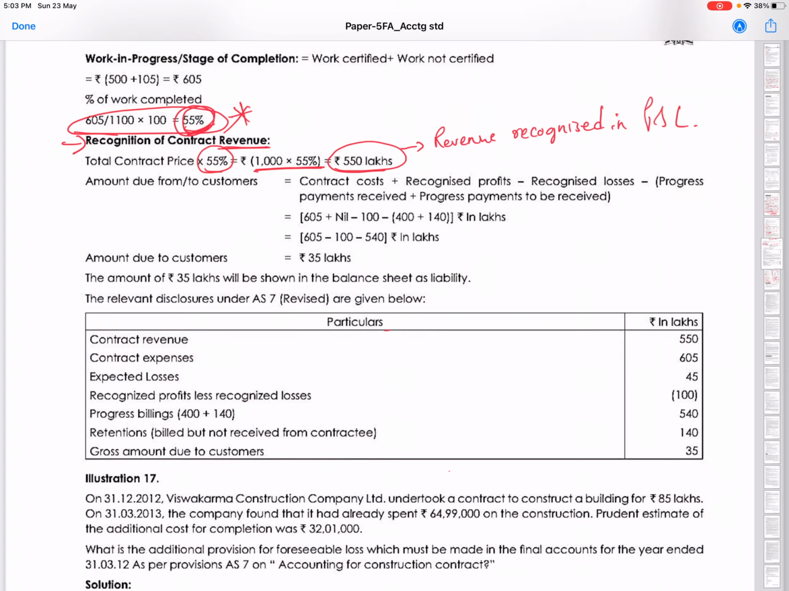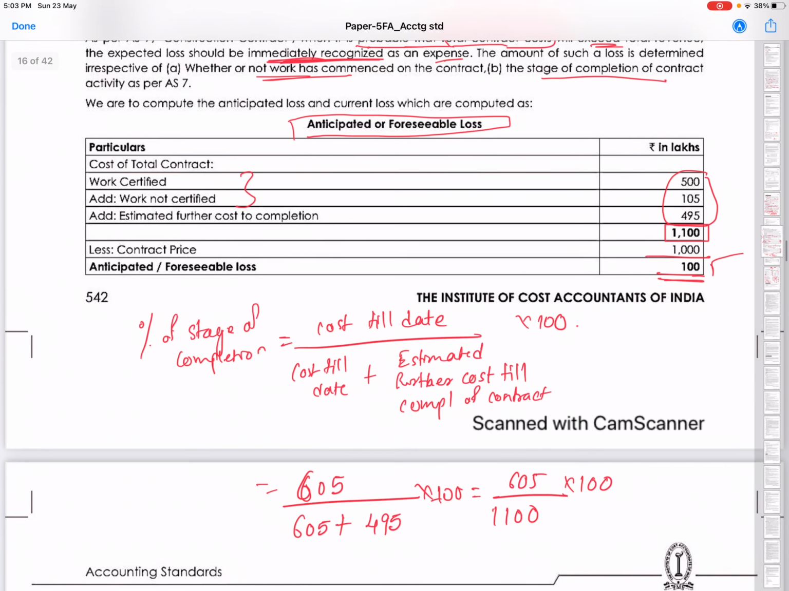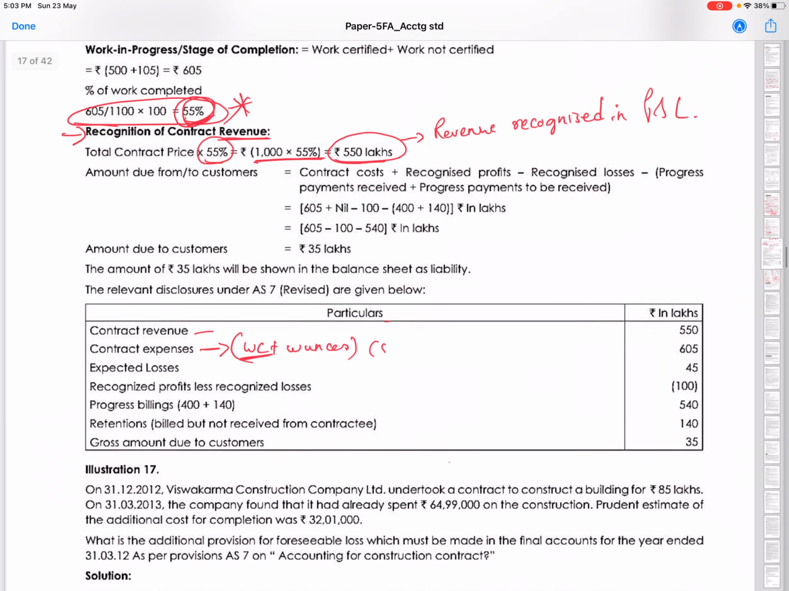So we know revenue, we know expenses, the contract expenses. What are the contract expenses? Our work certified plus work uncertified. Here we are assuming work certified is at cost, okay? Normally work certified will have a profit element, but here we assume at cost because it makes it easy, or else we can't solve the sum at all. So work certified plus uncertified: 500 plus 105 becomes 605.